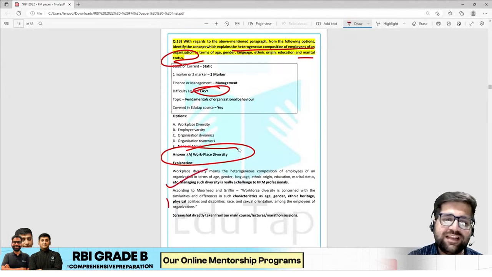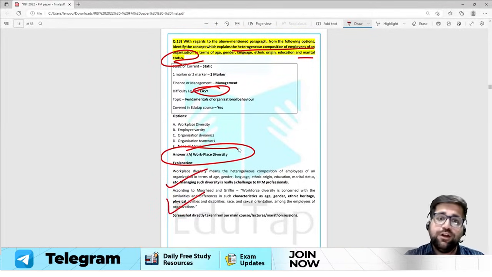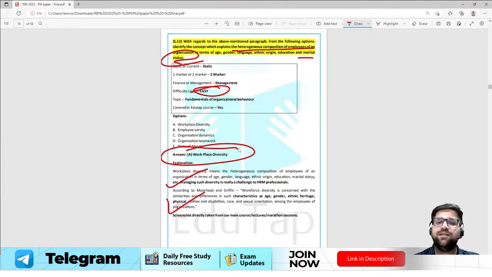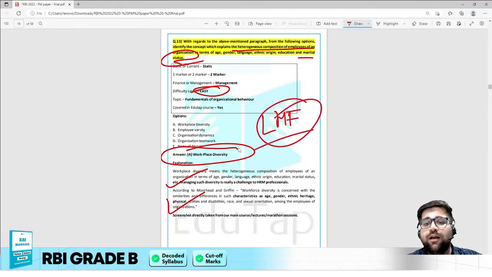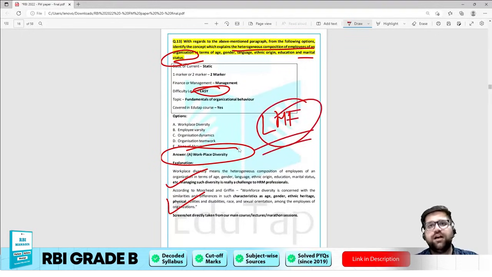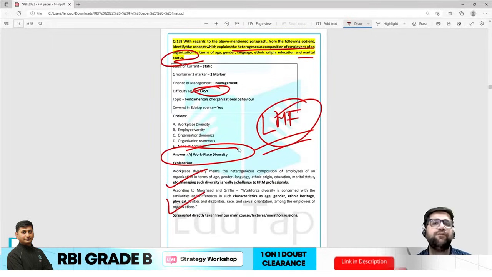This is a very easy concept, and even if you have not studied this particular concept, you could have marked your answer. Or if you are a student of EduTap, then this particular question was again a low hanging fruit for you, and you could not miss your marks over here, because these are certain very easy questions, and you have to accept these questions with both hands.